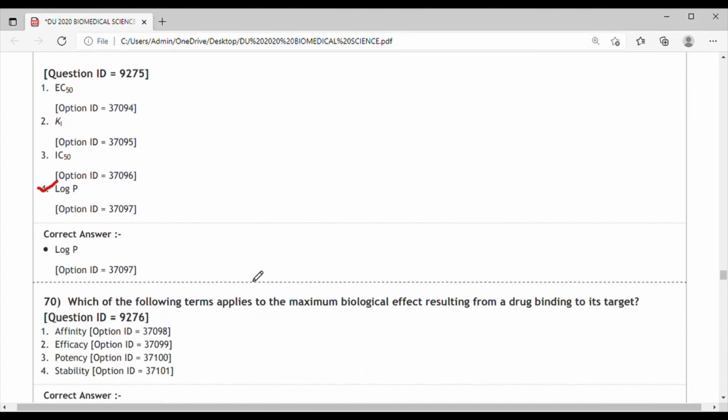Next question, question 70. Which of the following terms applies to the maximum biological effect resulting from a drug binding to its target? Here the maximum resulting effect is asked. So the correct answer for this is option 2, that is efficacy.